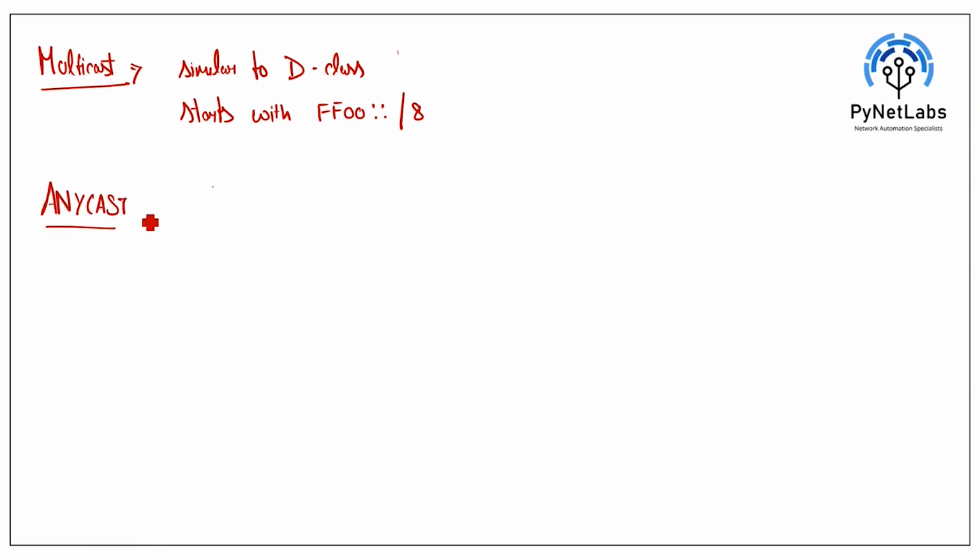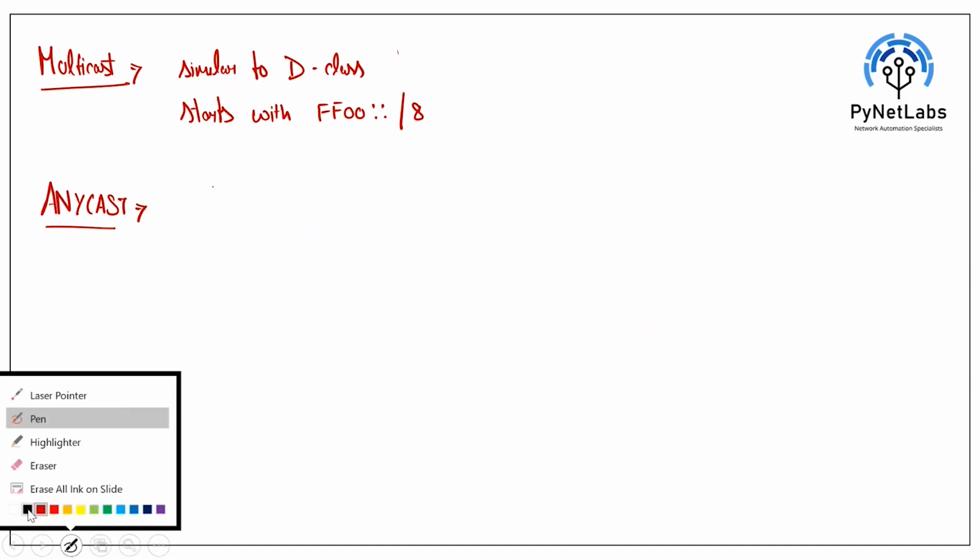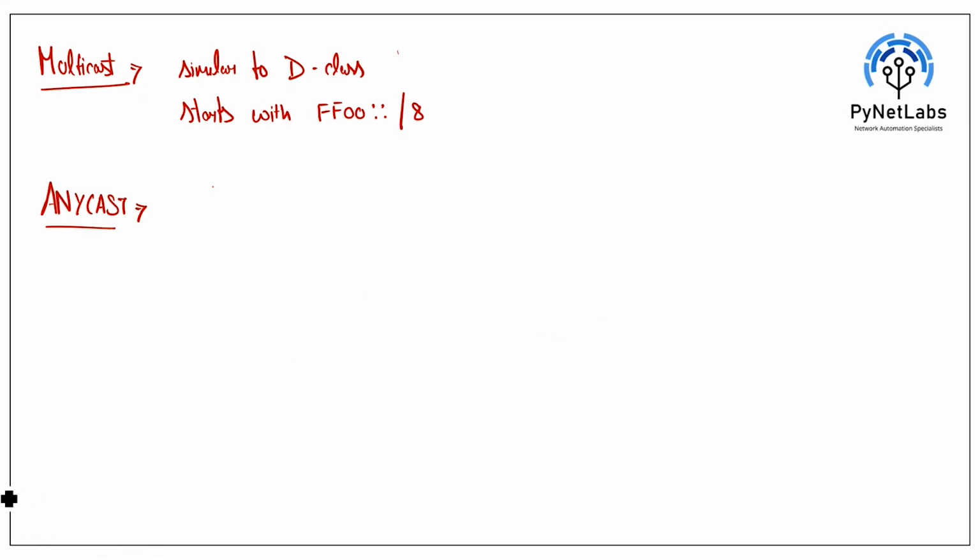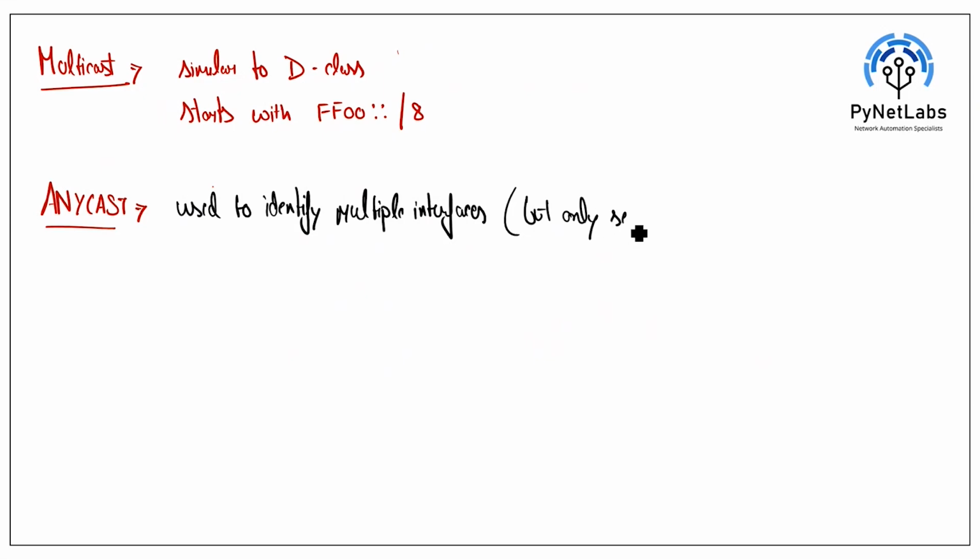Then the last category, and the most important part of IPv6, is the Anycast address. Let's see what exactly this Anycast is. This address is used to identify multiple interfaces. When we say multiple interfaces, it only sends to whichever it finds first.